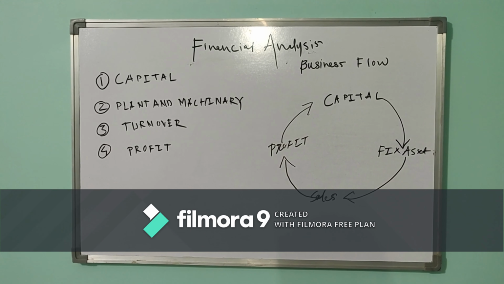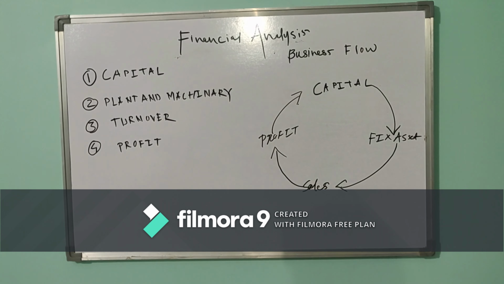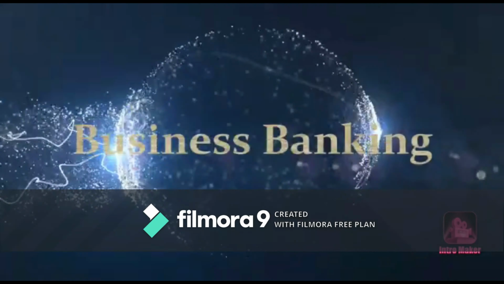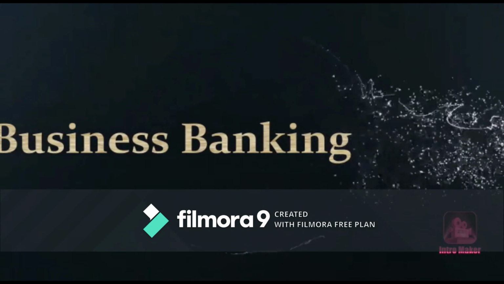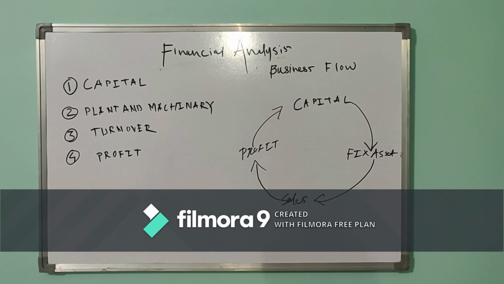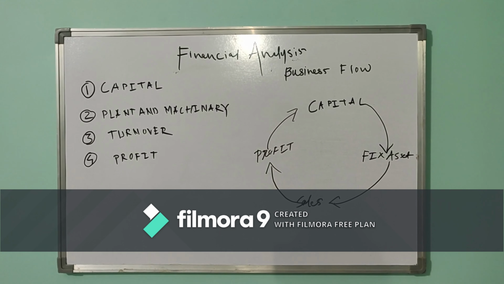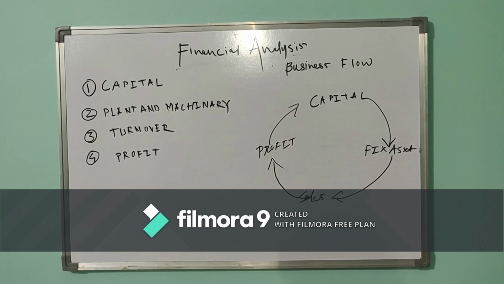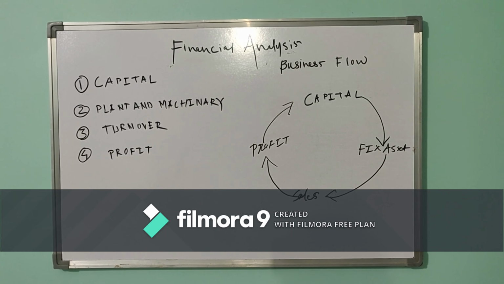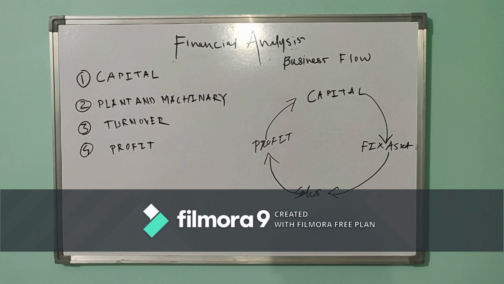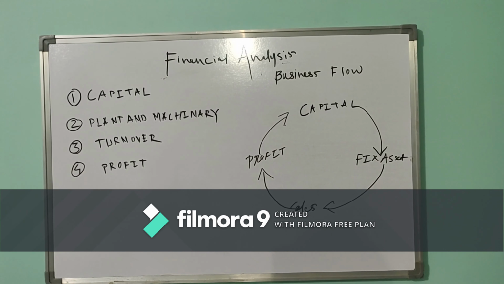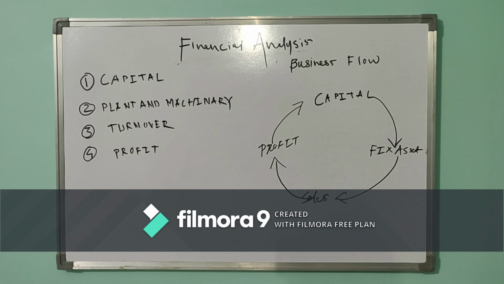So the first thing that comes to my mind when you are thinking about a business is: what do you want for the business? The first thing you require is capital. There are two ways to make the capital. First is your own borrowings, or second, your own savings. So these are two things.